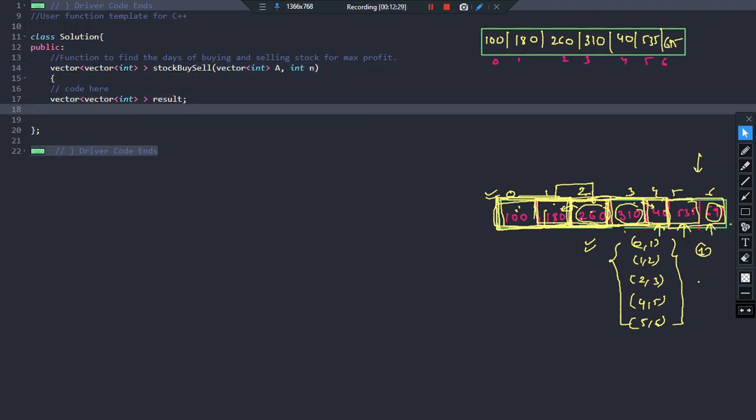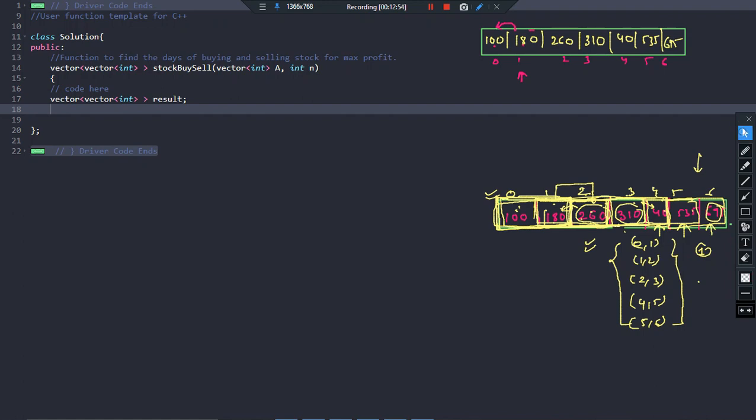Now what I am going to do is, the next approach says that, again I will be starting from this day 1, because I have already purchased a stock on day 0. Now if I find out that the value of the stock yesterday was less than today's, which means I am still in a profit, right? I am in a profit because today's price is 180, yesterday it was 100. But now I will decide whether I should sell today only or not.